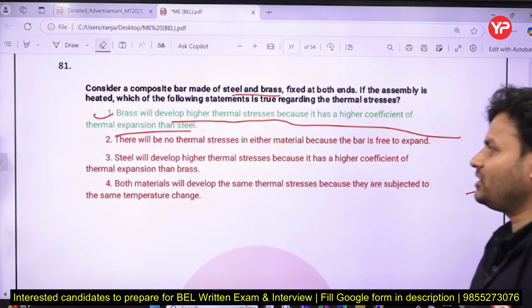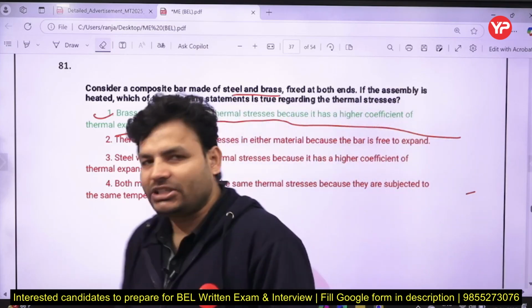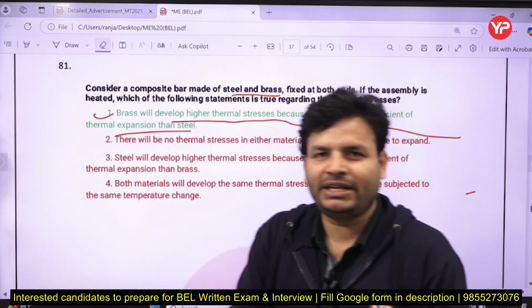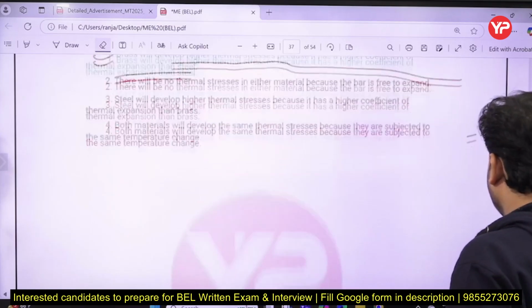There is no option saying no thermal stress. If you are going to heat and it is fixed, then obviously thermal stress is going to be developed. Yes, if it is not fixed, then you will not get any thermal stress. But since it is fixed, obviously you are going to get the thermal stresses.